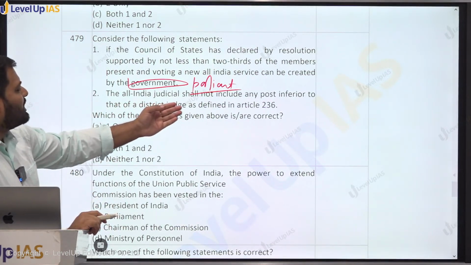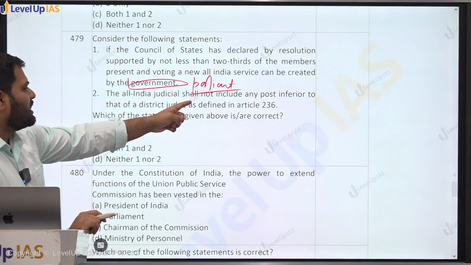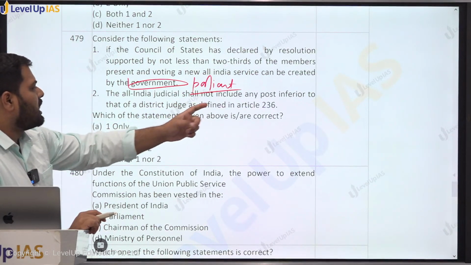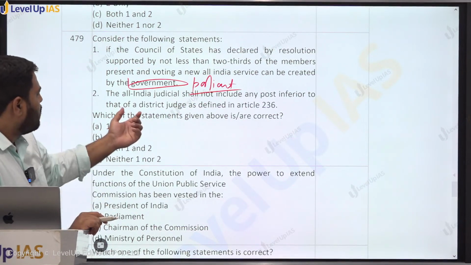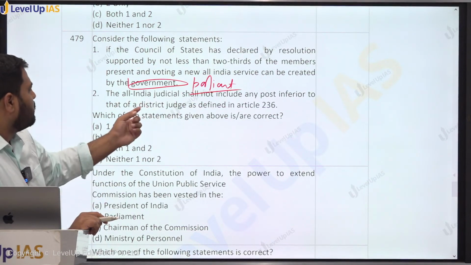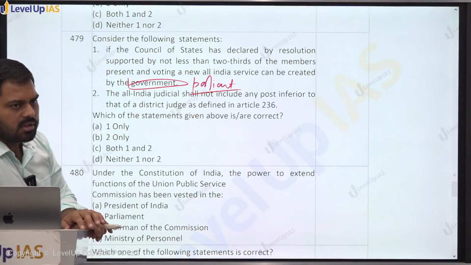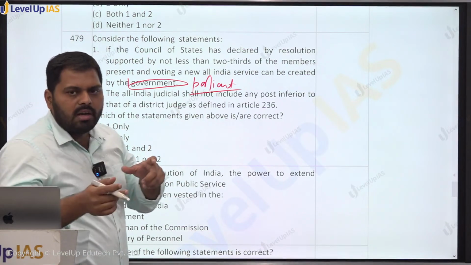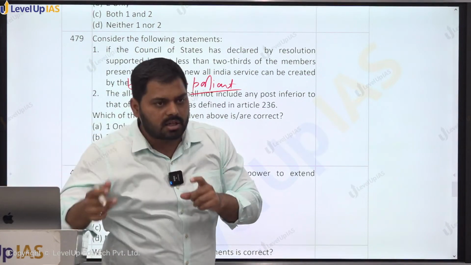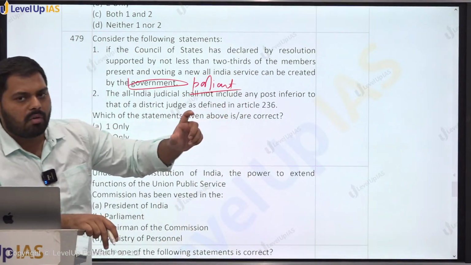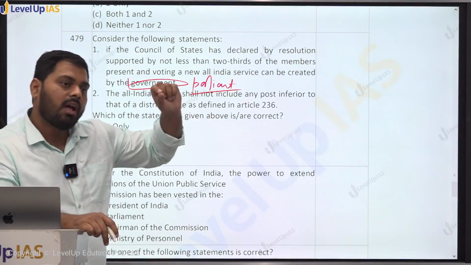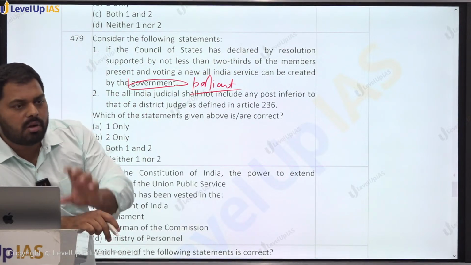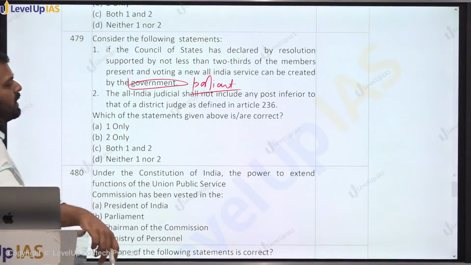The All India Judicial Services shall not include any post inferior to district judge as defined under Article 236. So All India Services can be created, and that All India Service also includes All India Judicial Services. But who is going to be part of All India Judicial Services? These are the persons of and above the district judge. It will not include the persons below district judge. This is also mentioned very clearly in the constitution.